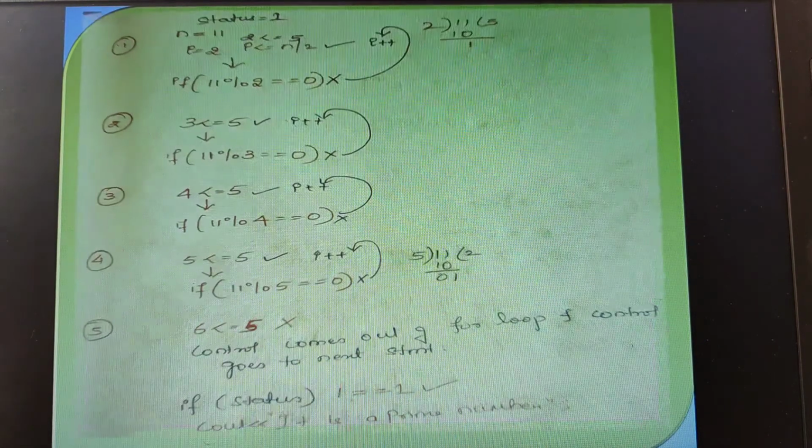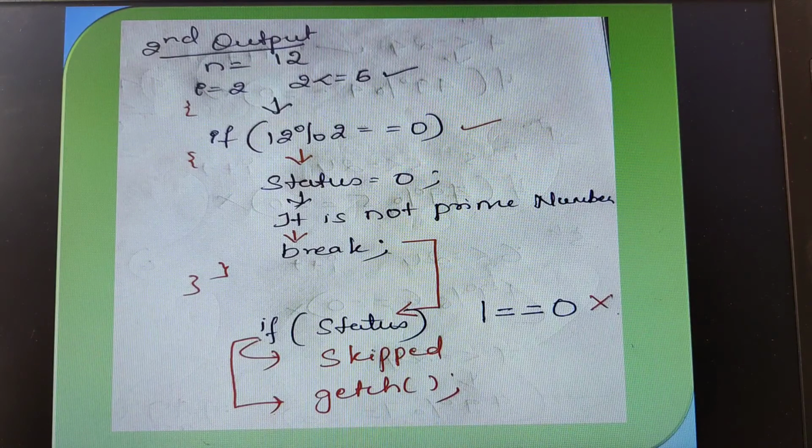Let us come to the program. I'll show you the simple one first. So what is the logic here? n, I have taken the value as 12. When I take the value as 12, its integer divisors will definitely be up to half of it, so the range would be 2 to 6. Therefore, this is my for loop. I have written i is equal to 2, and i less than or equal to 6. Yes, on satisfying the condition, we make an entry into the for loop.